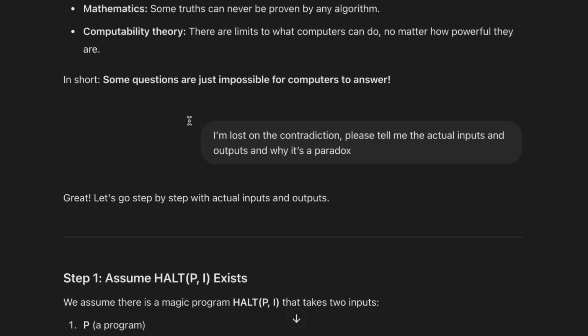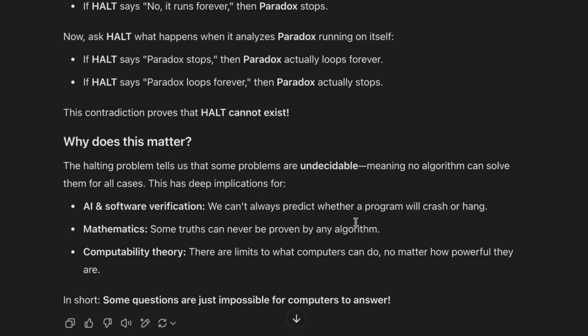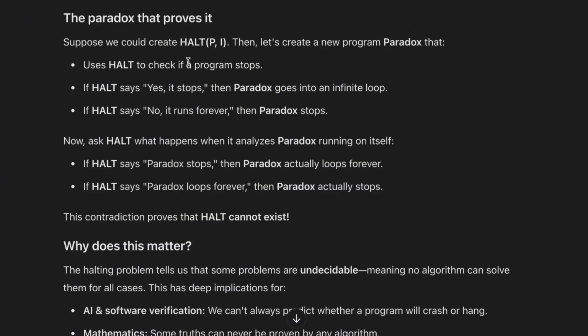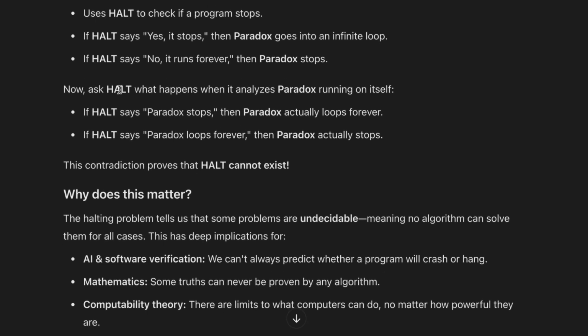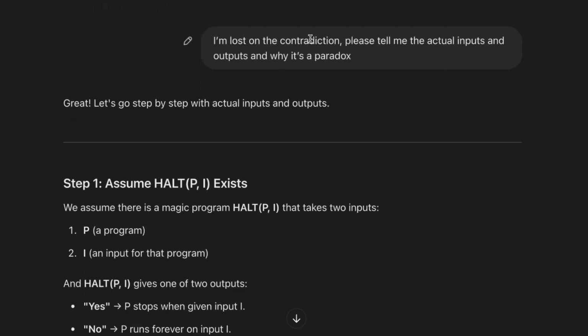And I'm like, okay, cool, but I'm a little lost on this contradiction here. What is being fed into what, right? Ask halt what happens when it analyzes paradox running on itself. Paradox. So is paradox an input to paradox? That was the confusing part for me. So I said, please tell me the actual inputs and outputs and why it's a paradox.